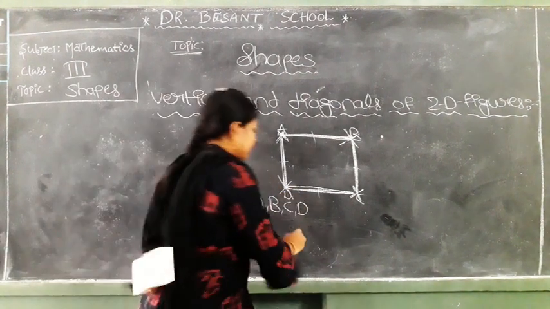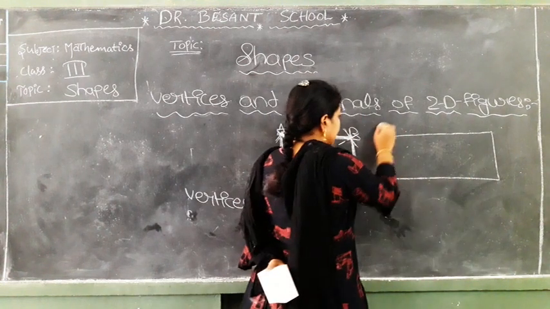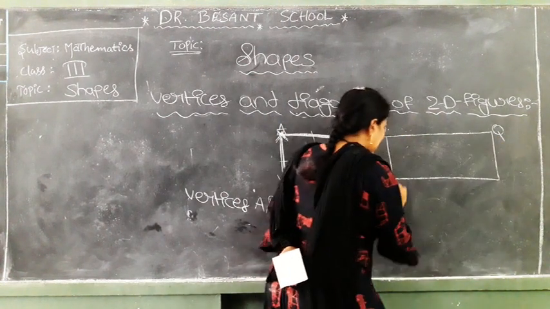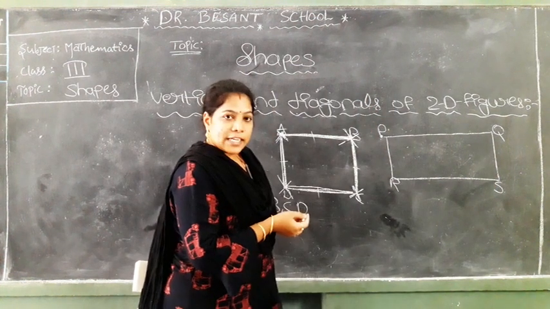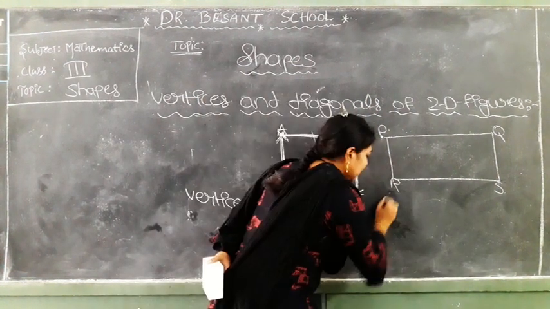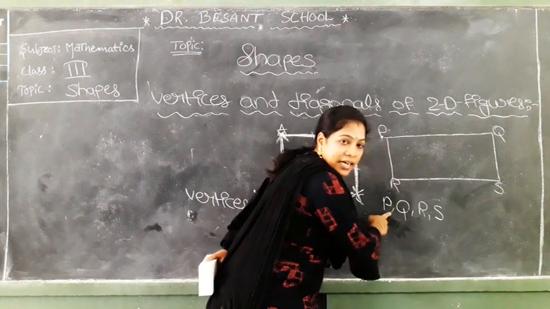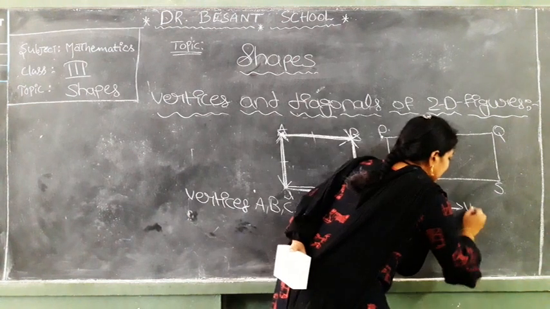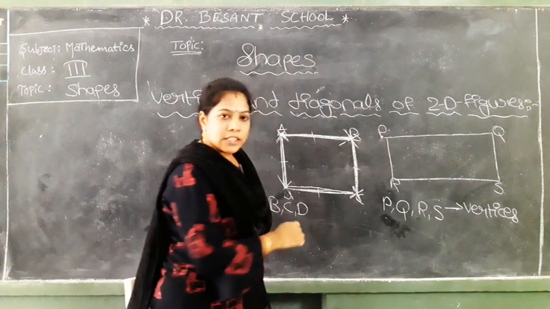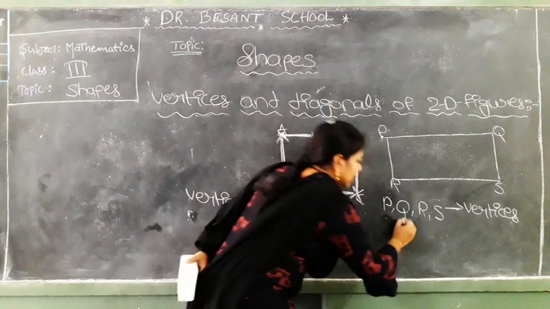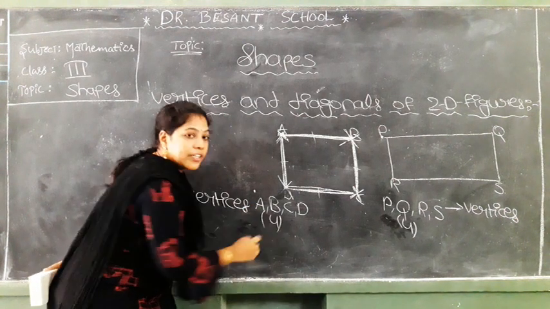next take one more rectangle. I am taking one more rectangle, P, Q, R, S. Now say, what are the vertices for this one? For the rectangle? Yeah, good. P, Q, R, S. All these are vertices of this rectangle. Means the rectangle has how many vertices? 4. Here the rectangle has 4 vertices and the square has how many vertices? 4.